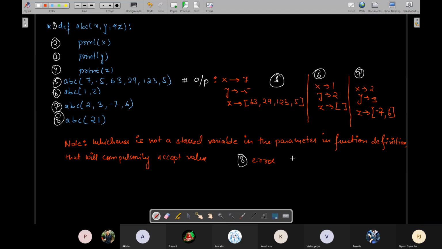ठीक है, as y के लिए value is mandatory, for y which is not starred, value is mandatory. Okay, right? Correct.